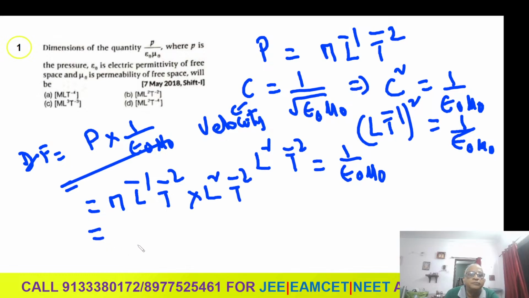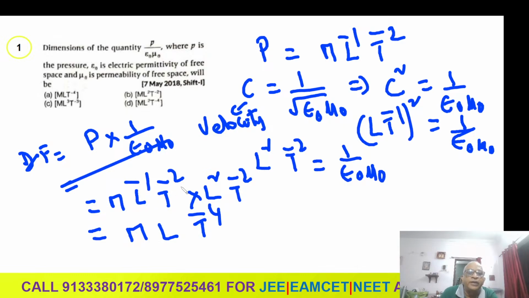Then it will become ML cube, ML L square, ML T to the power of minus 4. The answer is A, it is correct.